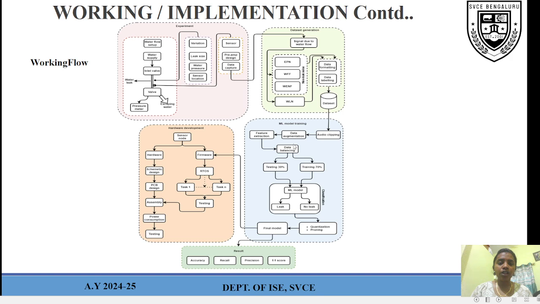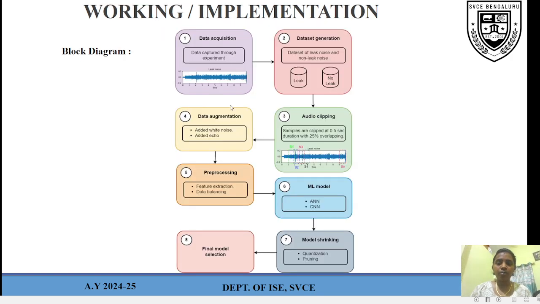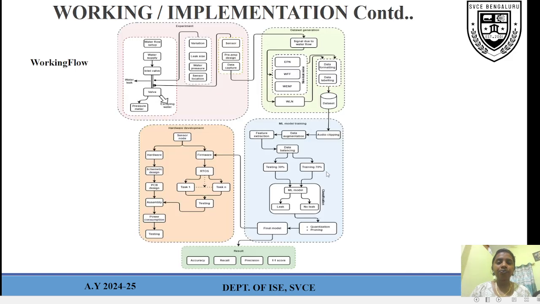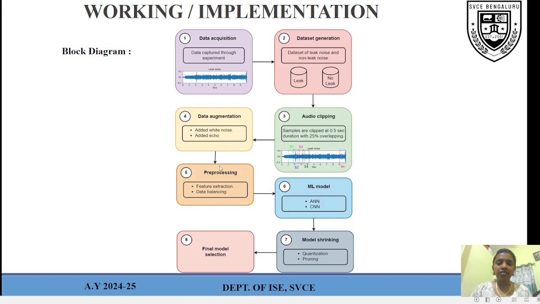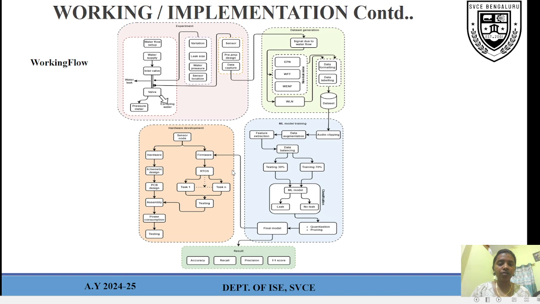Next we move into the data augmentation. In data augmentation, as I said previously, we add noise. We add noise and echoes for checking the robustness. Then feature extraction and data balancing. In this step, I said feature extraction and data balancing are pre-processing techniques. In data balancing we have seen leak and non-leak types.